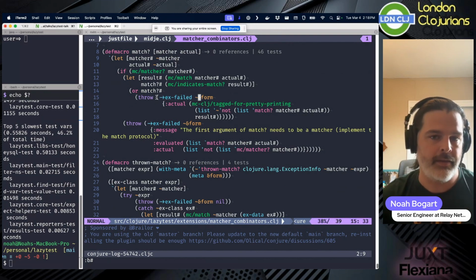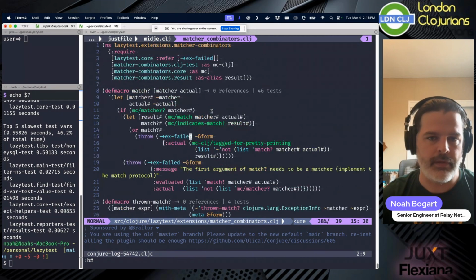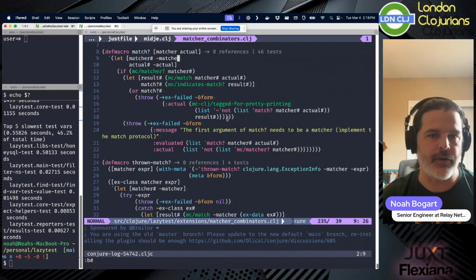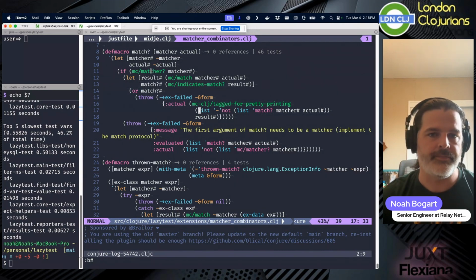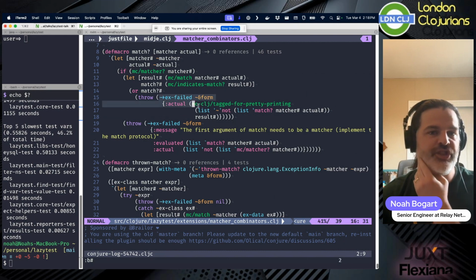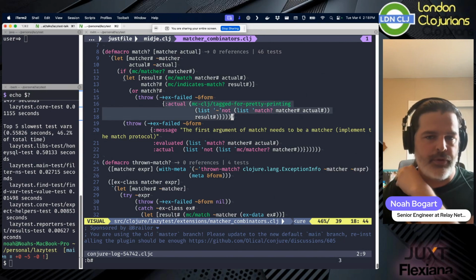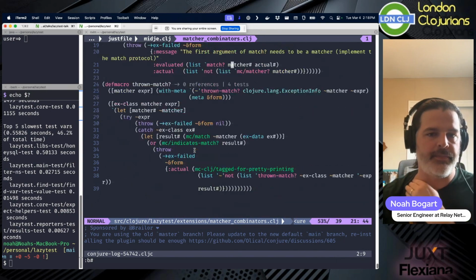And then throwing the given x failed, which is kind of like an ex-info for the form that you have, plus what you expected to have happen, right? So you could say, hey, if there's a match, let's check them against each other, and if it's not a match, then we're going to throw the form, we're going to print the actual, etc.